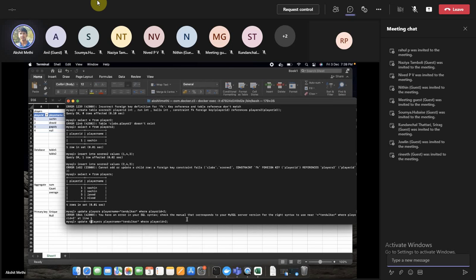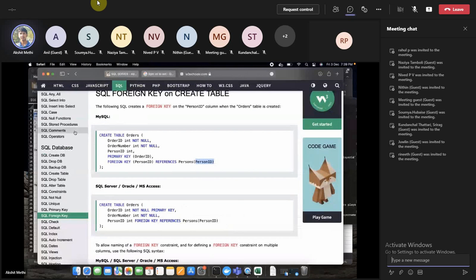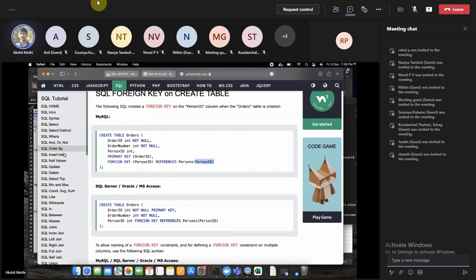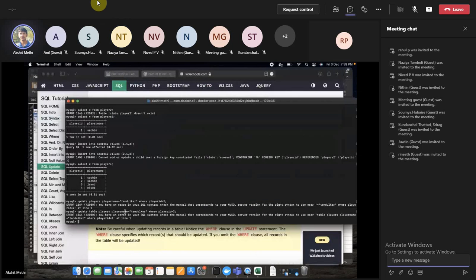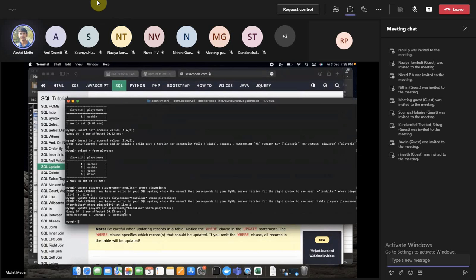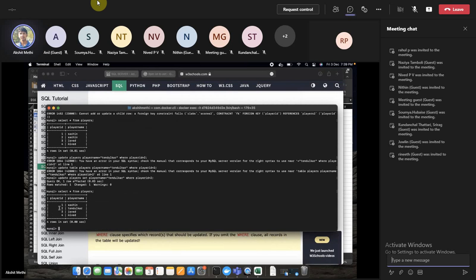Why is it always a syntax error? Set. Yeah, set. We were missing set. So now it made the changes. So now if we query this particular table, we can see this row number 2, which we said update to Tendulkar. It updated it to Tendulkar.